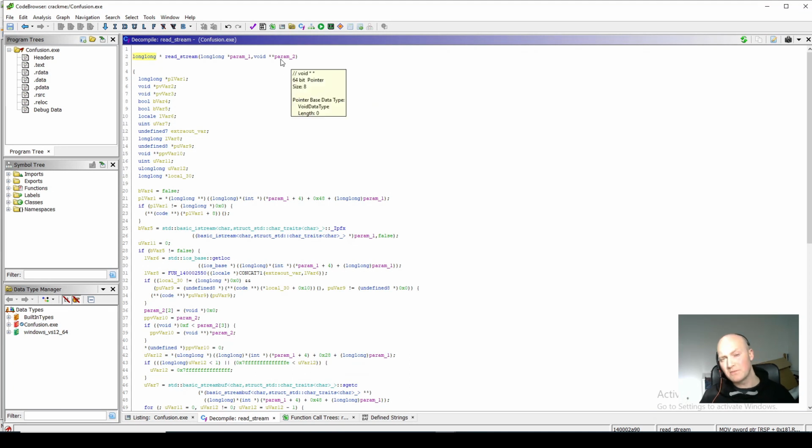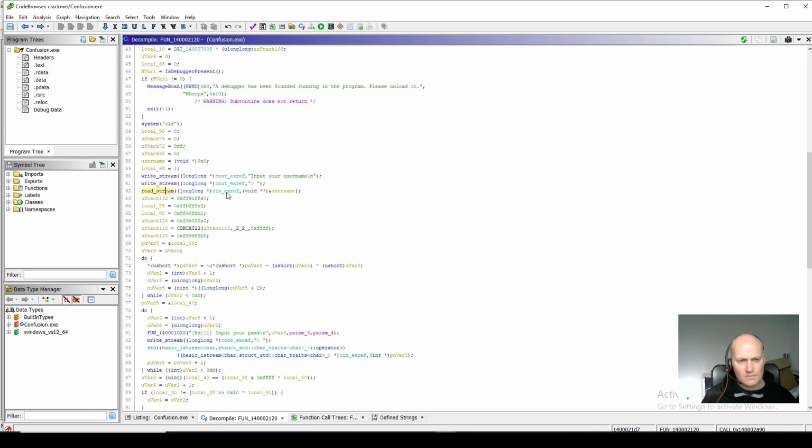We're doing it from first principles. We could just look it up, but I'm trying to show how you deal with something that you're not quite sure of. If we look at how this function is called, we know that the first parameter is the stream. The second parameter is the string, which we think is a string object.